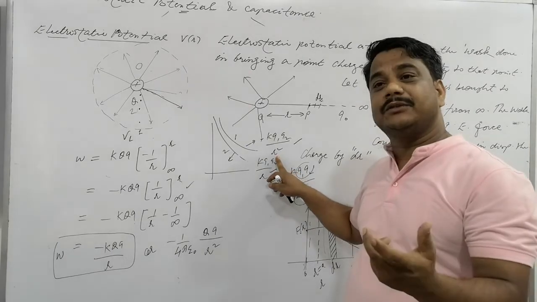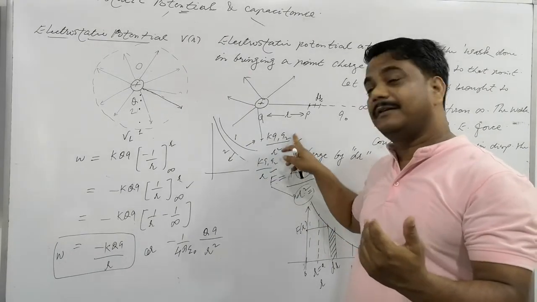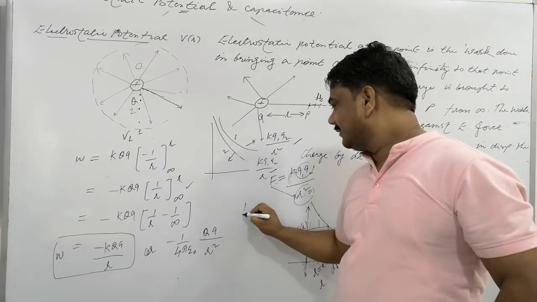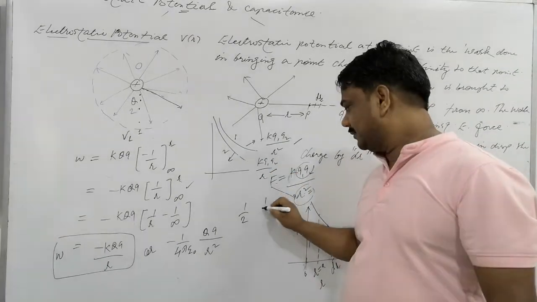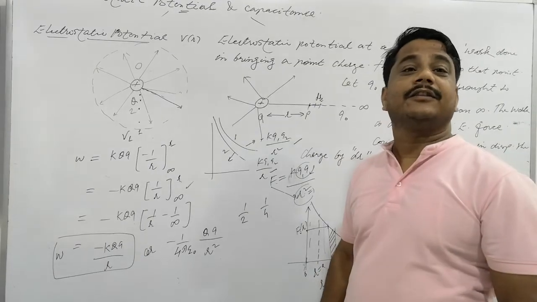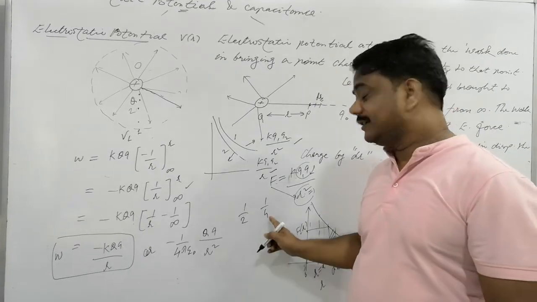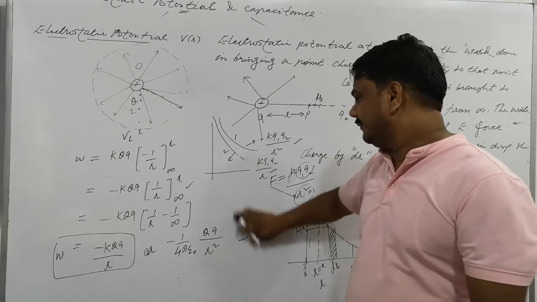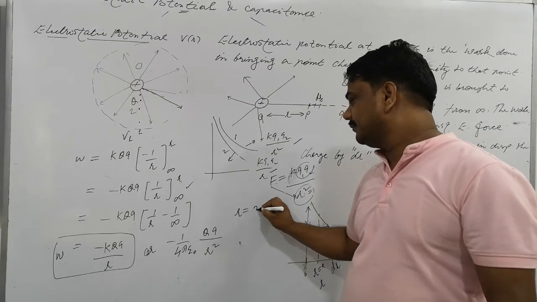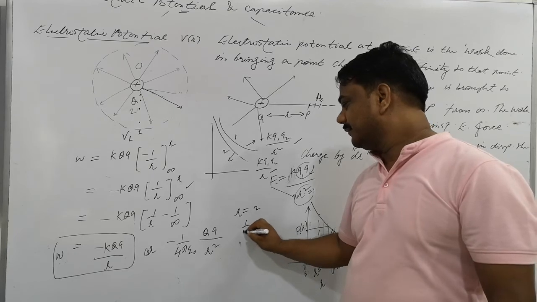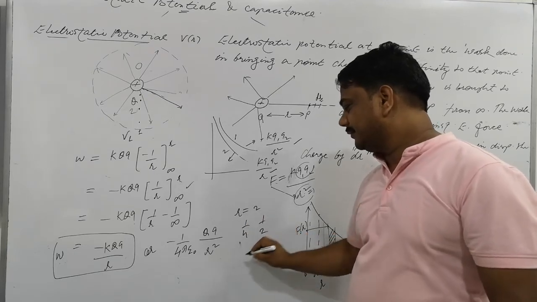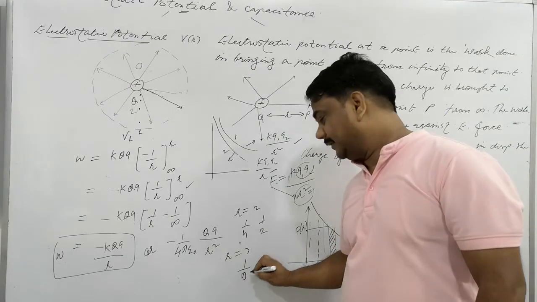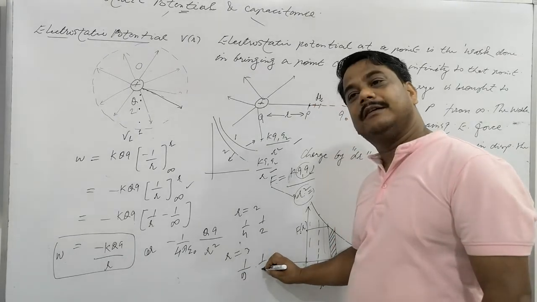Suppose R we are taking 2, so force will be 1 by 4. If R is taken 3, listen here, 1 by 2 the potential. But that is electrostatic force. If R is equal to 2, then force will be 4 and potential will be 2. If R is equal to 3, then force will be 9 and potential will be 3.